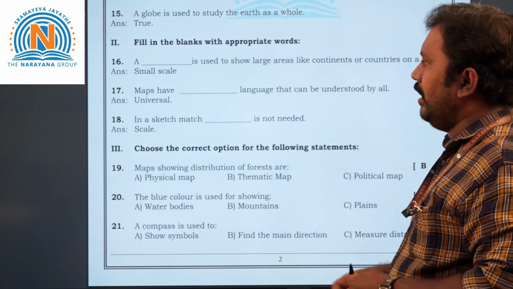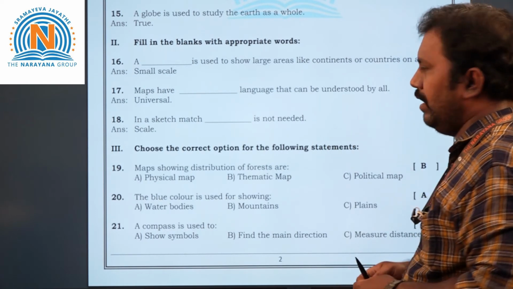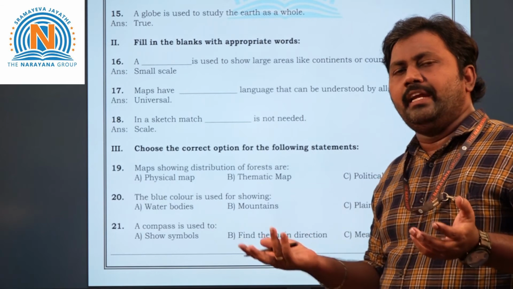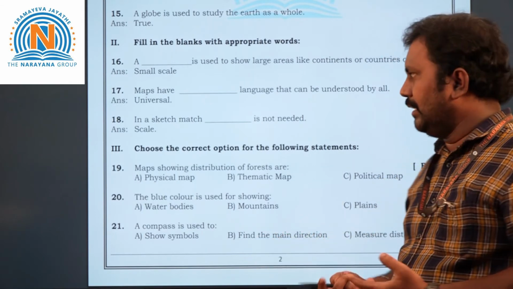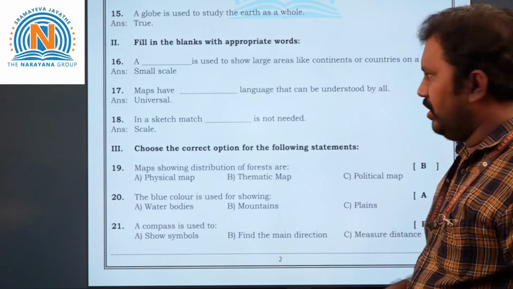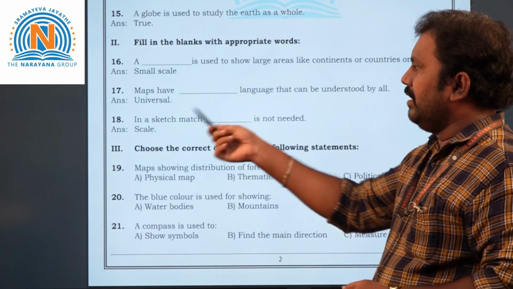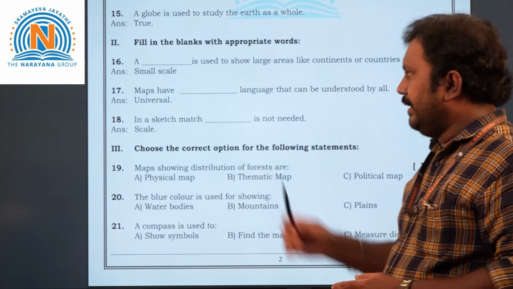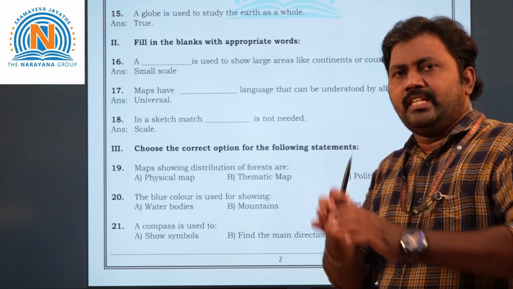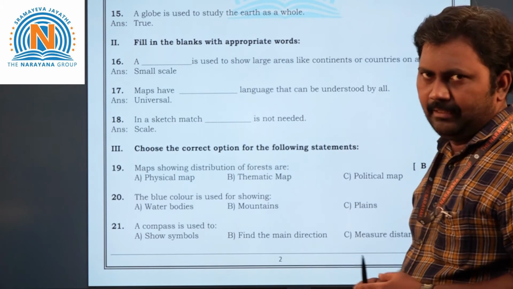Next, 17th question, children. Maps have dash language that can be understood by all. That is universal language. If you take any map, anybody can understand. That is why it is universal. Next, 18th question, children. In a sketch map, dash is not needed. Means scale is not needed. Sketch means just a drawing, like roughly drawing the map. So at that time no need for scale here.